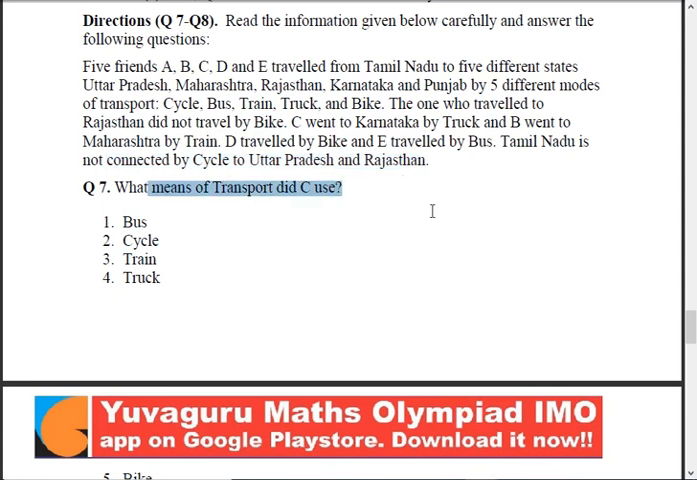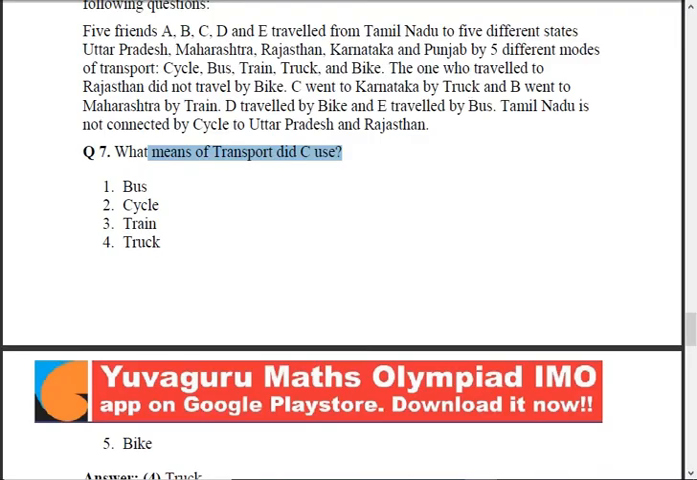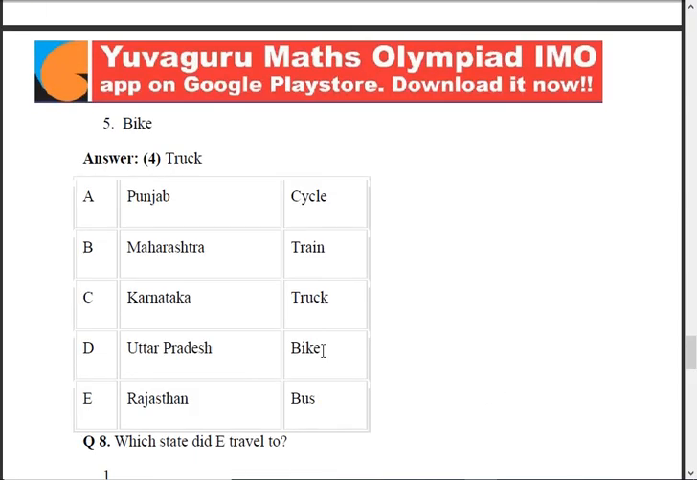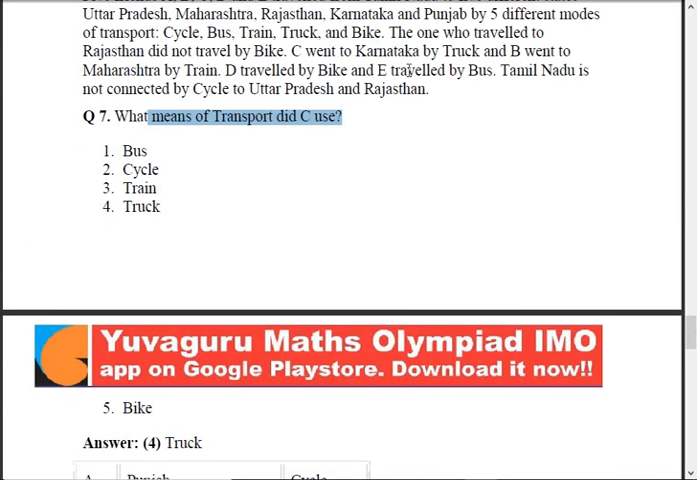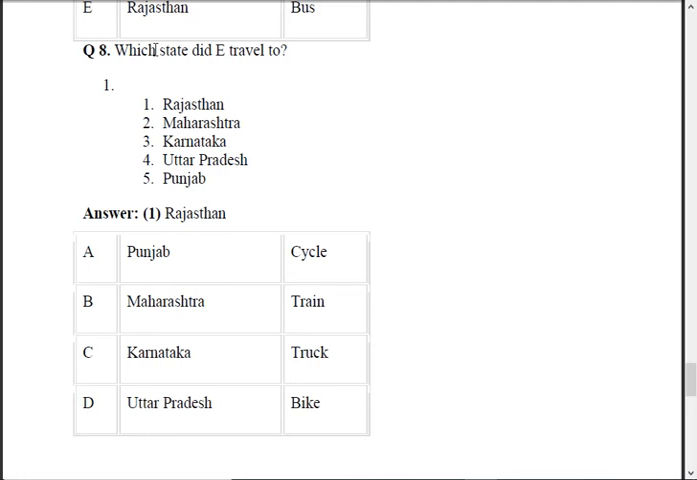You'll have to draw everything by pencil and paper over here fast. Then only you'll be able to solve it. See, read the question again. You'll understand many hints. UP and Rajasthan, no cycle. It's given, not connected. So cycle only in these three. But in these three also Maharashtra is given as train and Karnataka is given as truck. So cycle comes to Punjab. Then Maharashtra train, Karnataka truck, and these two remain now. Bike and bus remain, but it's already given D by bike and E by bus. So which transport did C use? Quite simple now, truck.